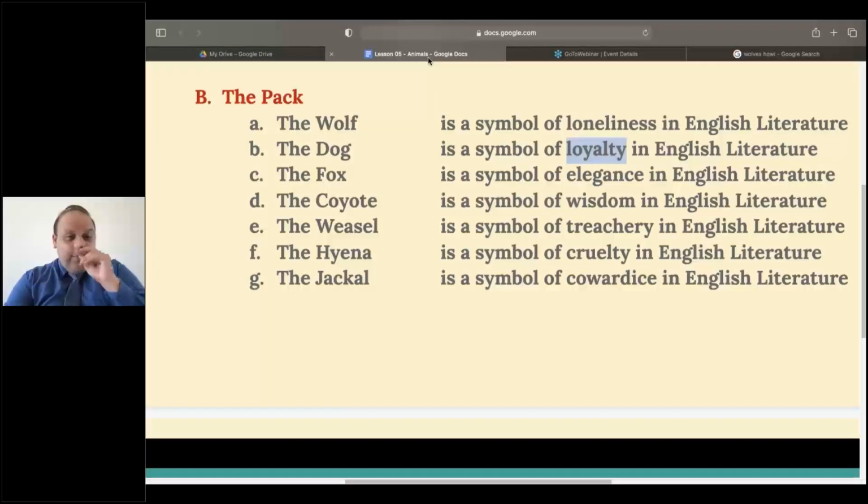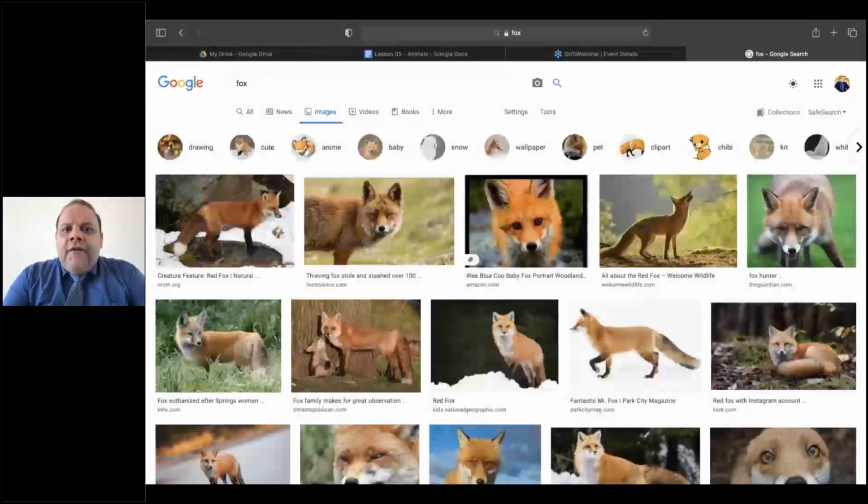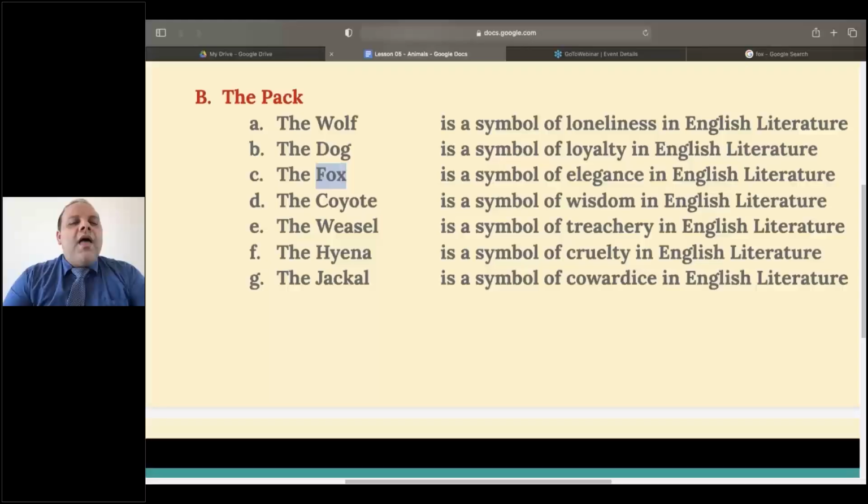Now, after wolf and dog, we also have the fox. And in many cultures, foxes are evil or bad. But in English literature, the fox is the symbol of elegance, high class, very well dressed, very well spoken. You say he's foxy.